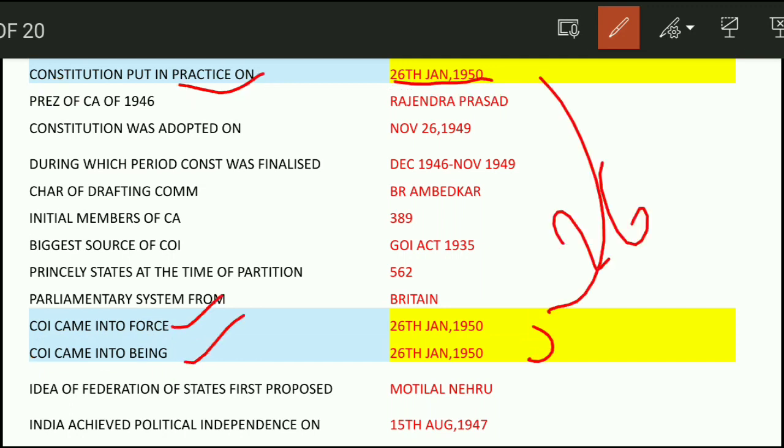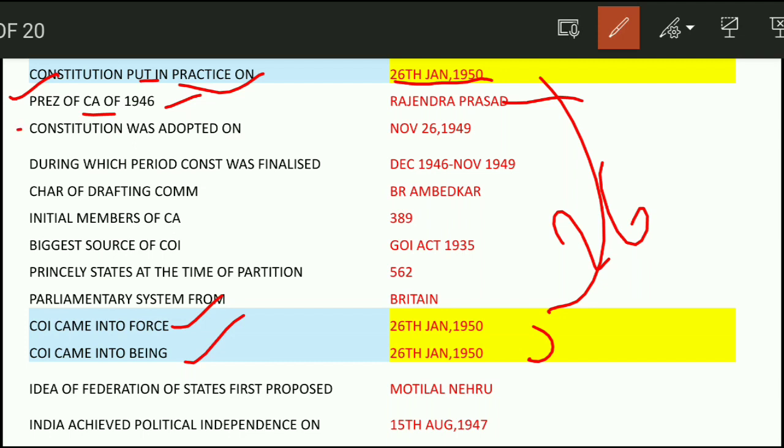Going to the next question: President of the Constituent Assembly of 1946 was Rajendra Prasad. The Constituent Assembly, as you all know, had the aim of formulating the Constitution of India, and it was formed in 1946. So the President was Rajendra Prasad.